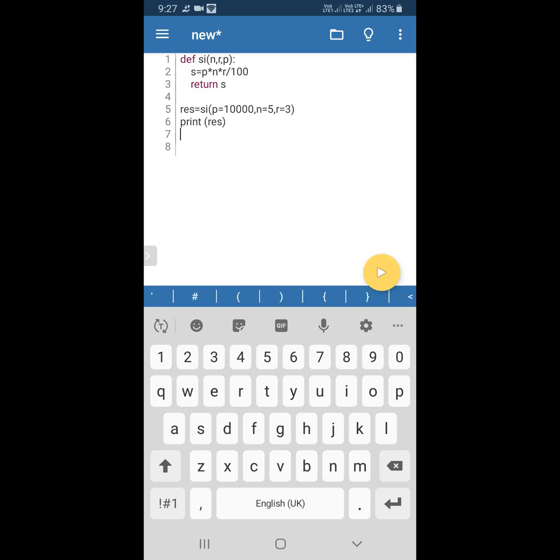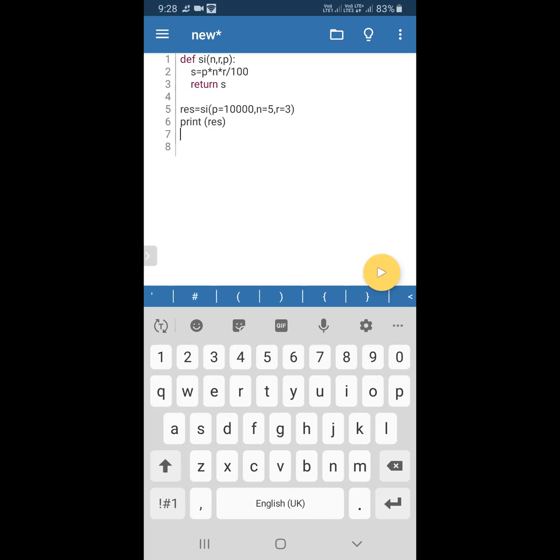p equal to 10,000. In the last program also we did it, but where we did it, that is the parameter. For example, n equal to 5, rp equal to 10,000. If you mention it in the call, that is a keyword argument. If the value is mentioned in the function header, that is called what? Default argument, default value. In the function call statement, that is in the main program, when we pass some values, that is called what? Named argument or keyword argument.